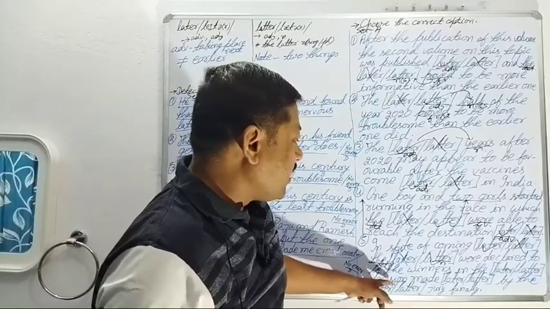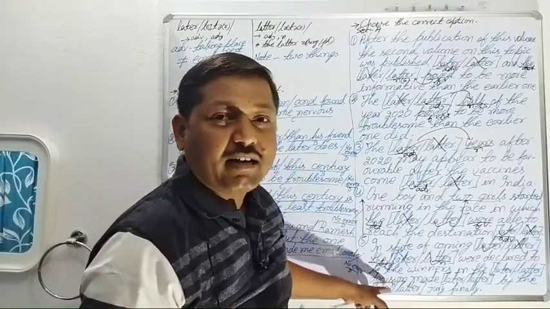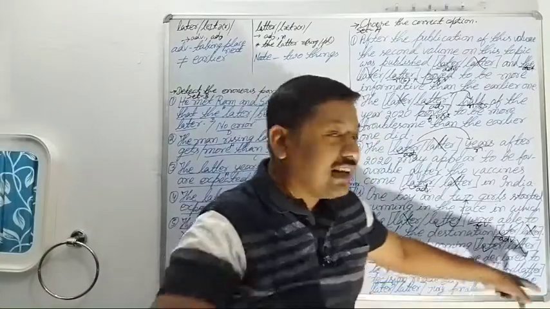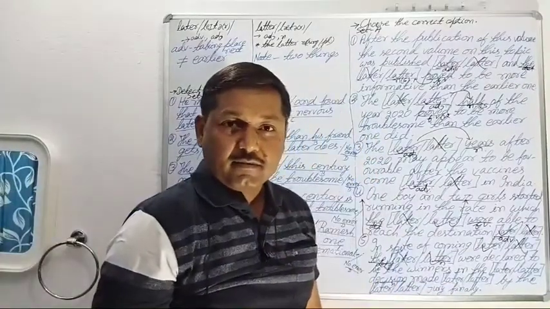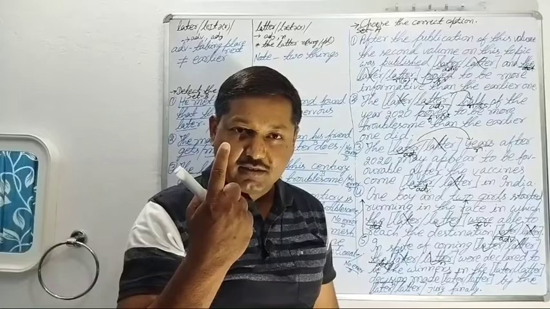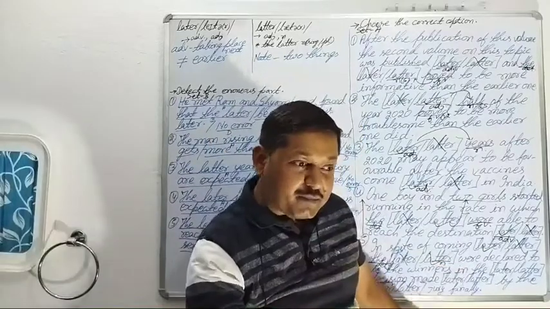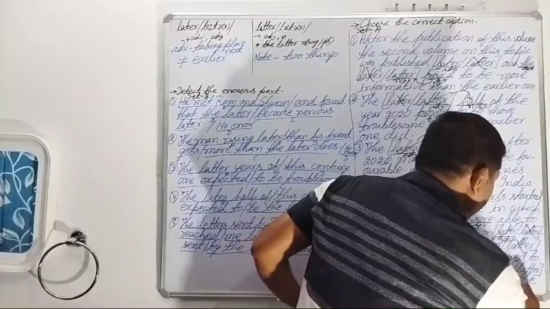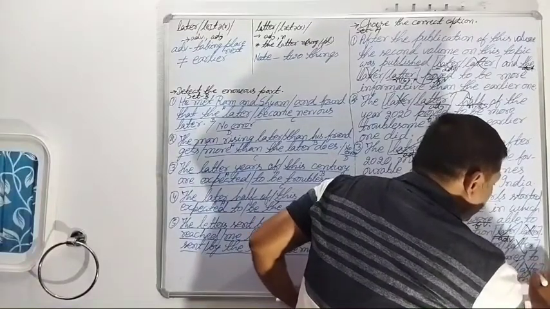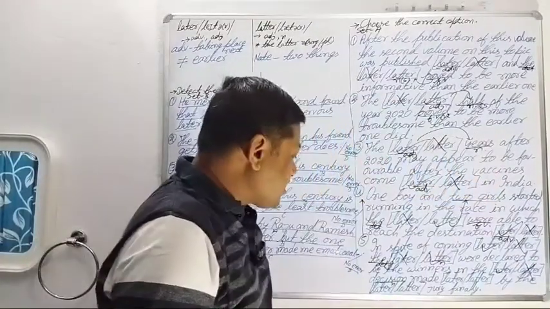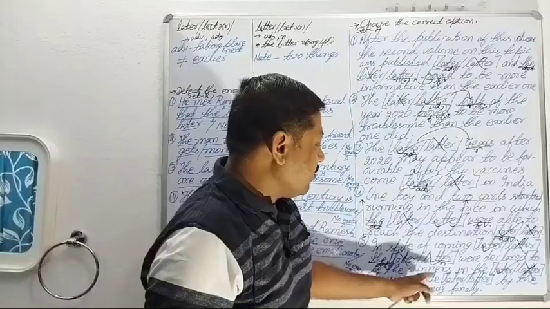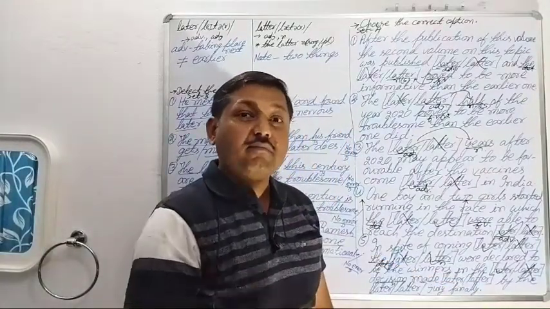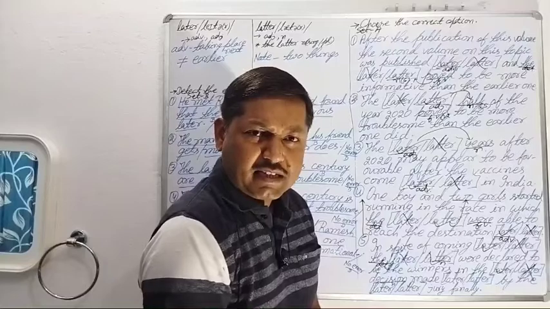This noun requires an adjective to qualify it. So what will be used? The later decision or the latter decision? There is only one decision. In the later decision means in the next decision. In the later decision, L-A-T-E-R, later, not latter. In the later decision, made when? Made later, not at the present time.